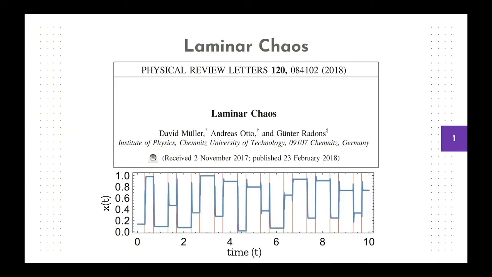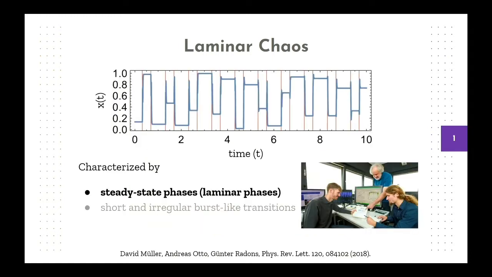So the first question is, what is laminar chaos? It's a newly discovered behavior in chaotic systems, found last year by Mueller, Otto, and Roudens. Here are the experimental and theoretical simulations in their paper.